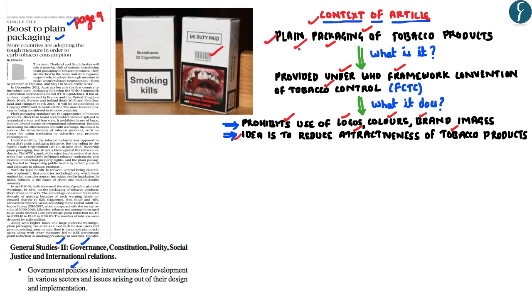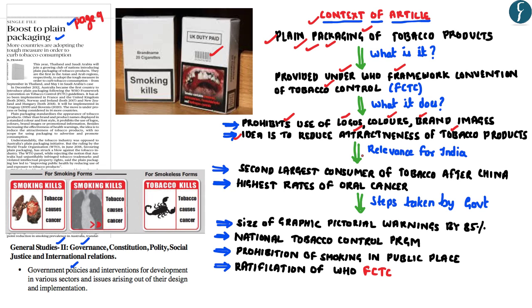So countries such as Australia, Thailand, and Saudi Arabia have adopted plain packaging of tobacco products in order to dissuade people from smoking. Now the plain packaging of tobacco products becomes relevant for India. This is because India is considered to be the second largest consumer of tobacco products after China. Apart from that, India has also seen the highest rate of oral cancer across the world. Hence, in order to stop this menace, the government of India has taken a number of initiatives. For example, it has increased the size of the graphic pictorial warnings by 85% in April 2016, wherein all the cigarette packets sold in India are required to have pictorial warnings related to the adverse effect of smoking on one's health.